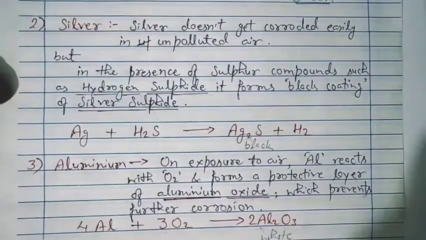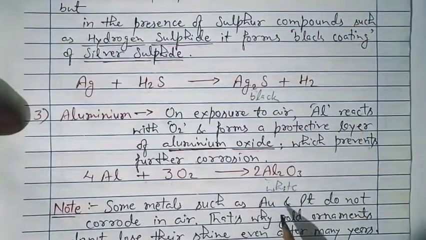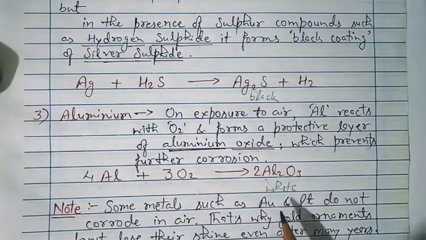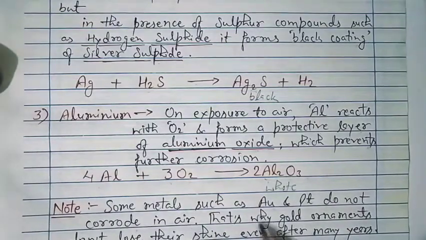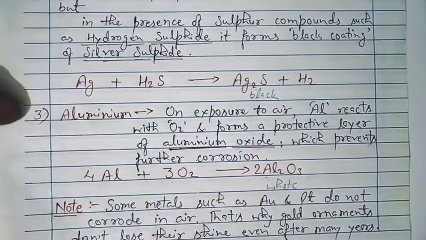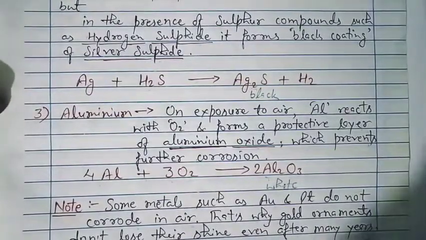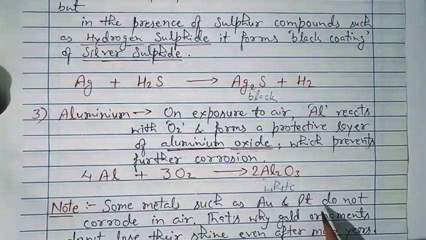This is just simple. Now a very important note: some metals such as gold and platinum, Au and Pt, do not corrode in air. That is why gold ornaments do not lose their shine even after many years. That is why these noble metals have very high value in the market also.